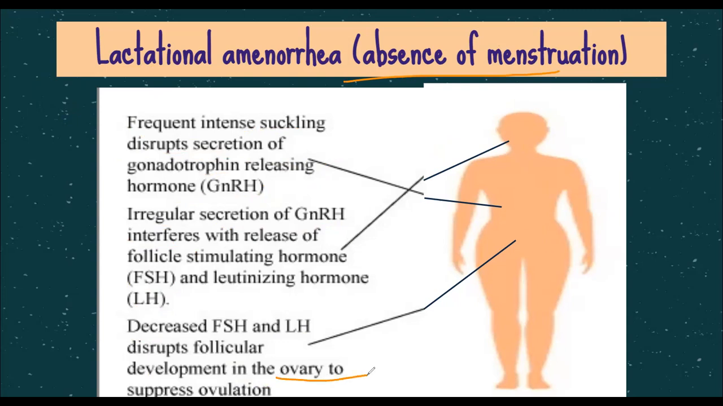Because there will be no egg, no fertilization can take place. Even if the sperms are there, even if sexual activity has taken place, there is no egg, so the sperms will have no one to fertilize. So that is why the pregnancy can be avoided. So this is a natural temporary method of birth control.